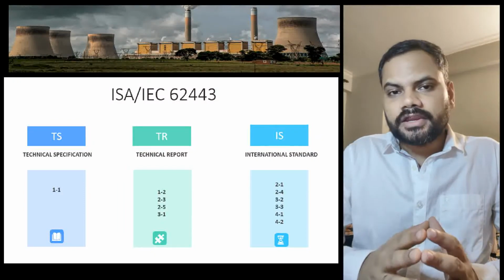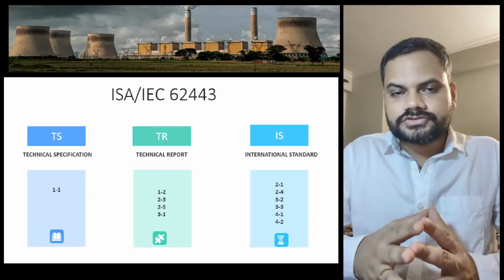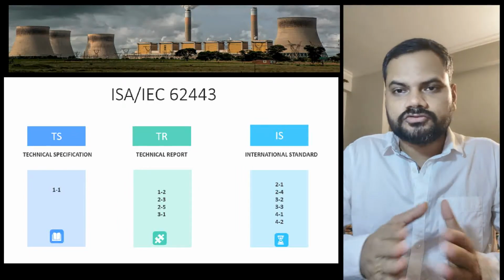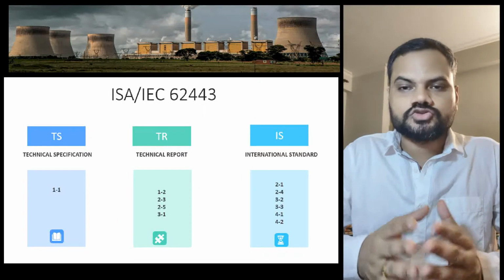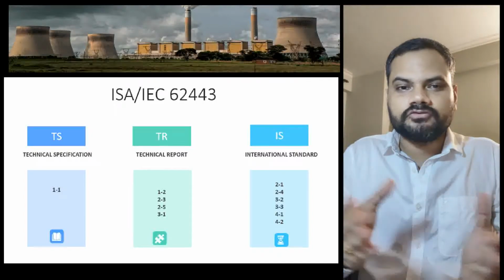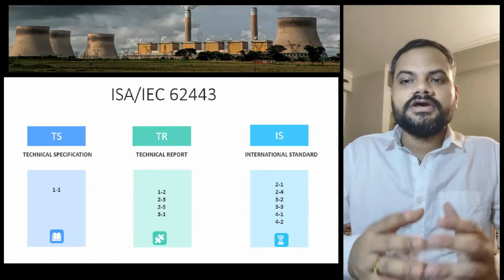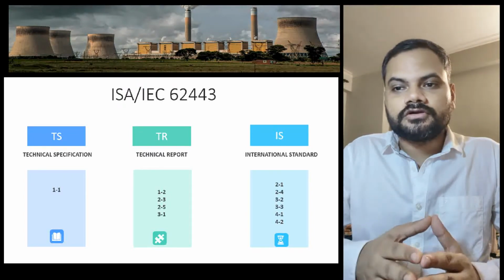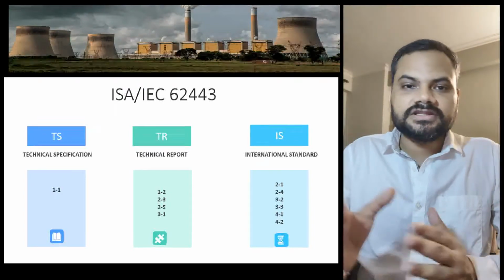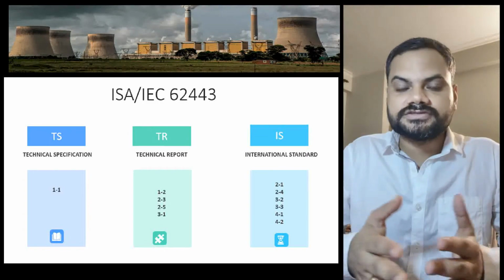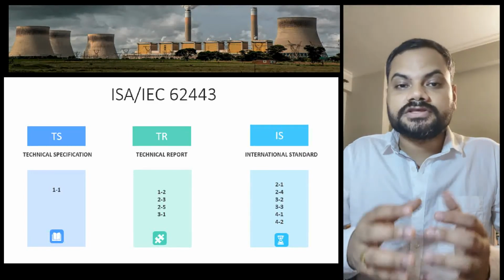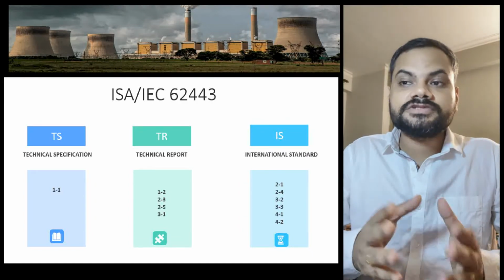Now moving ahead, what are these documents? There are three categories of documents in IEC 62443. First is the technical specifications. Most of the documents coming from tier 1 are technical specifications. Second comes the technical report. If you see 1.2, 2.3, 2.5 or 3.1, these are technical reports. These are references anyone can take to design their system, but they are not standards. Next come the international standards.